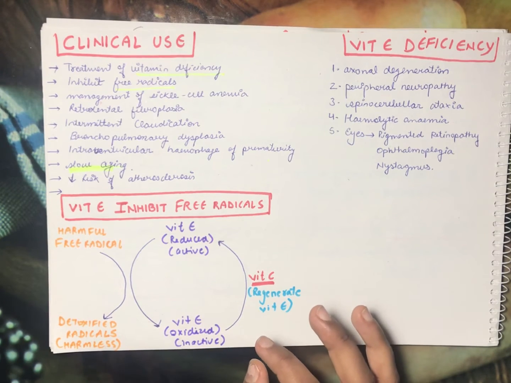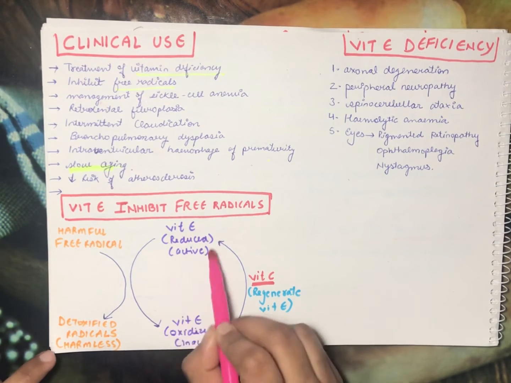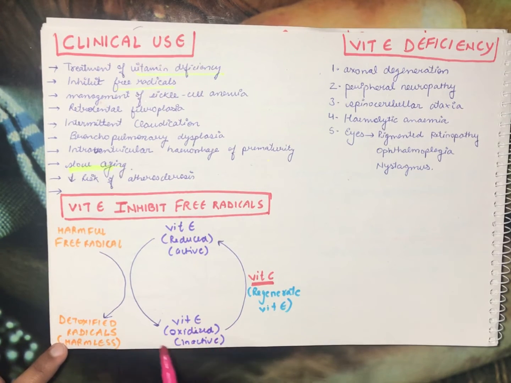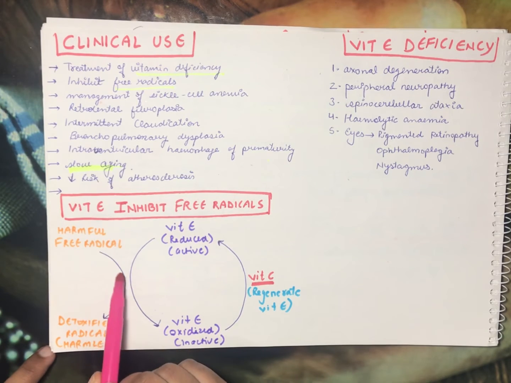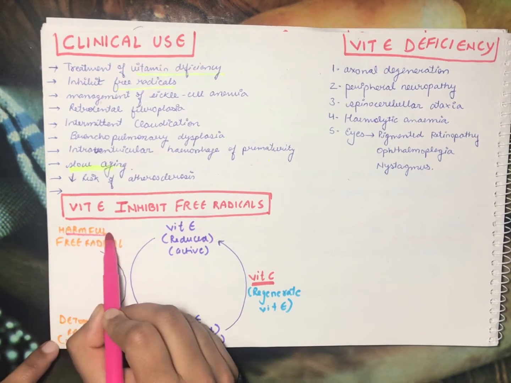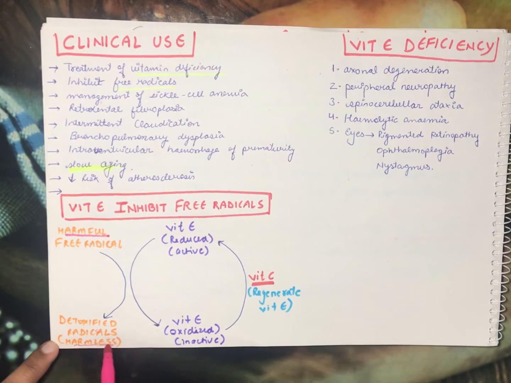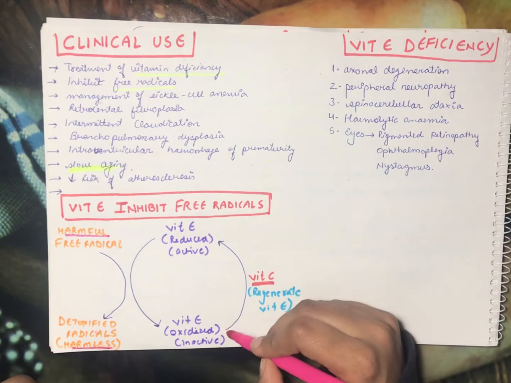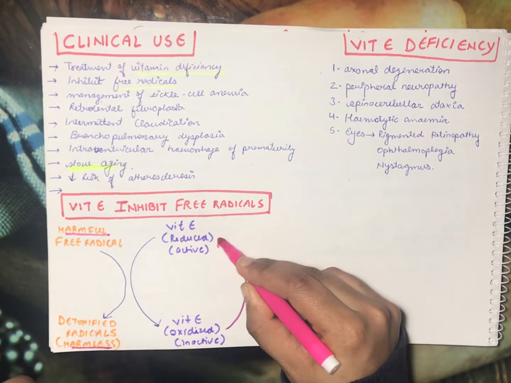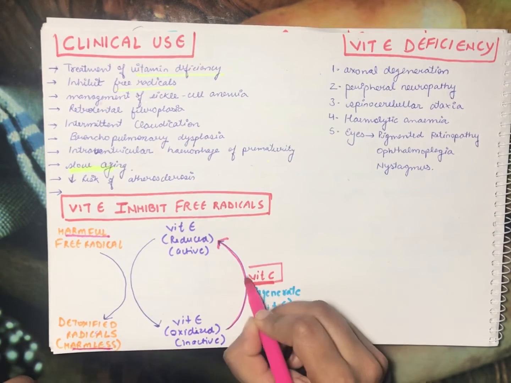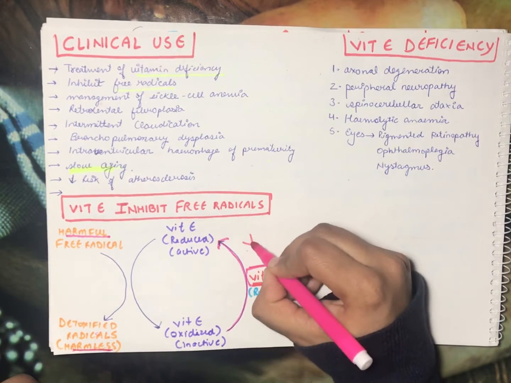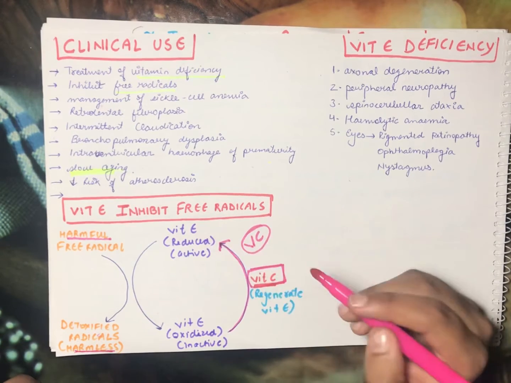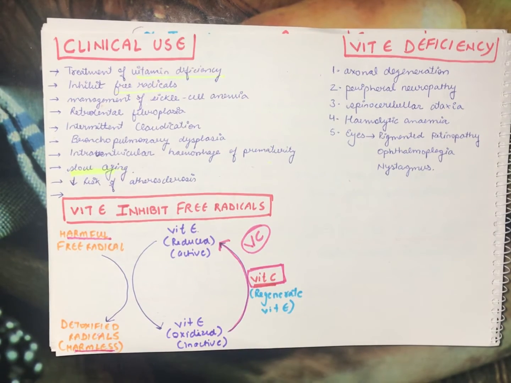while converting the free radicals to the detoxified radicals which are harmless. So the free radicals which are harmful for the body get detoxified by vitamin E, and in this process vitamin E gets oxidized and inactivated. So it has to be regenerated, it has to be activated again. So for the activation of vitamin E we need vitamin C. Vitamin C is responsible for the regeneration of vitamin E. See, every vitamin is helping each other. Vitamin C is helpful for vitamin E for the regeneration.